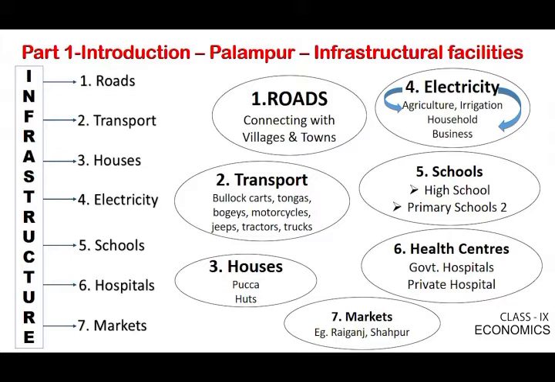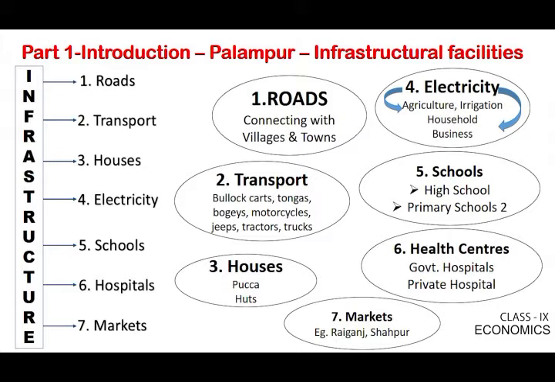And next, what about their houses? How many families are there? 450 families are there, 80 of them rich families. Then can you guess what type of houses they are living in? They are living in pakka houses made out of what? Concrete, well plastered with cement. Then what about the poor people like Dalits, the majority population? They are living on the outskirts of the village in huts made of mud and straw. So through two categories of houses we are seeing Palampur.